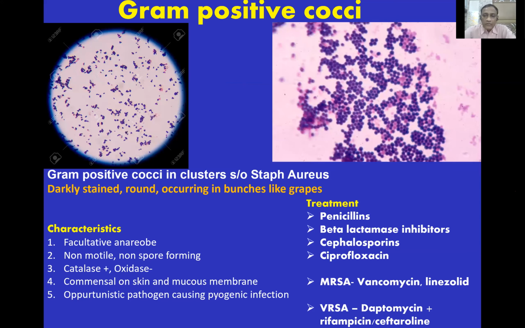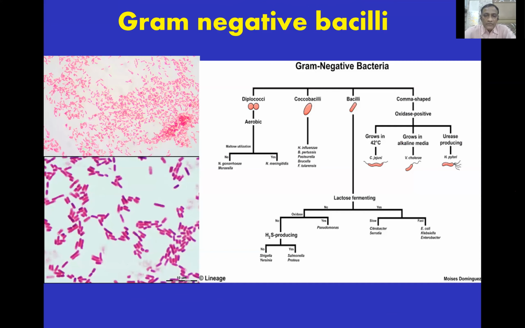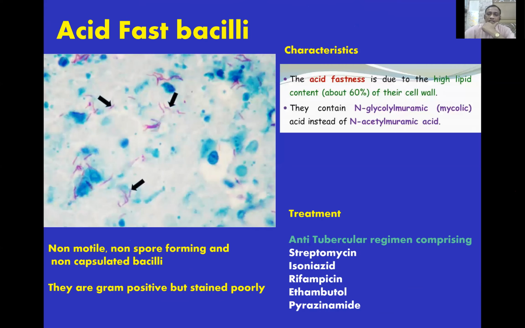Then these are the gram-negative bacilli. We cannot describe them individually because they include diplococci, coccobacilli, bacilli, and comma shaped forms. Each has a different appearance. The next is the acid fast bacilli. They're pinkish in color. They're non-motile, non-spore forming, non-capsulated bacilli. They're gram-positive but stain very poorly. And acid fastness is due to high lipid content.